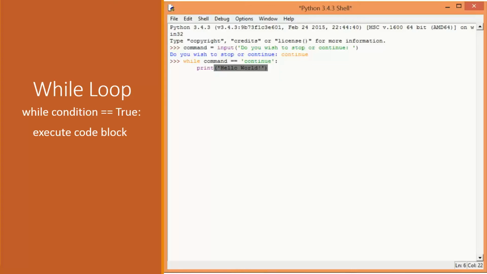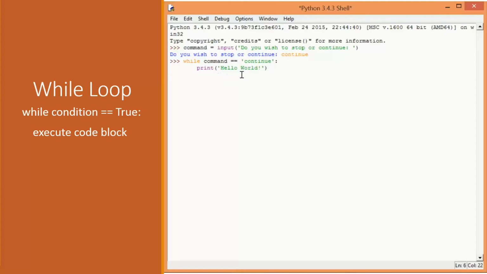But here's the thing with the while loop. The condition you're checking has to be recalculated every time inside the while loop. Otherwise, it will stay with the same value. So right here, what we have done is we have read the command from the user once. We ask the user once, do you wish to stop or continue? User says continue. Now we execute. So command equals continue.